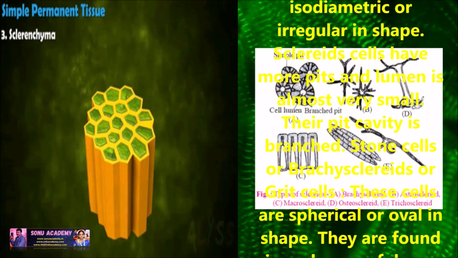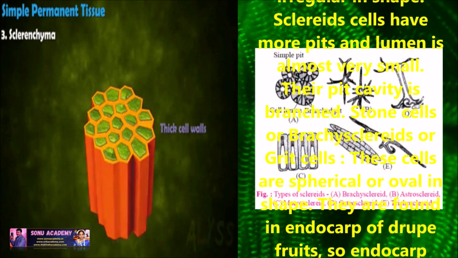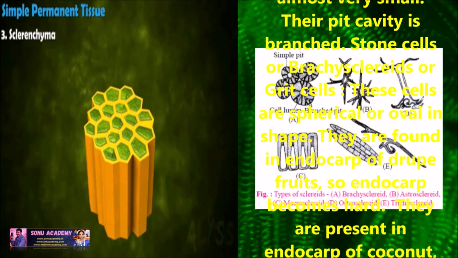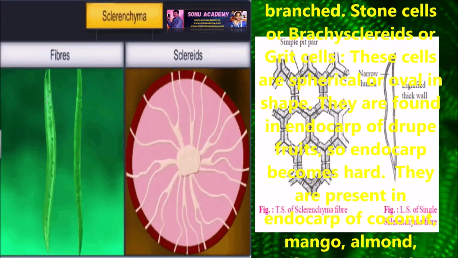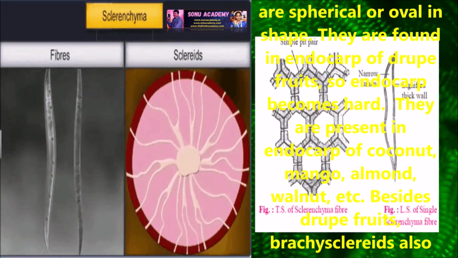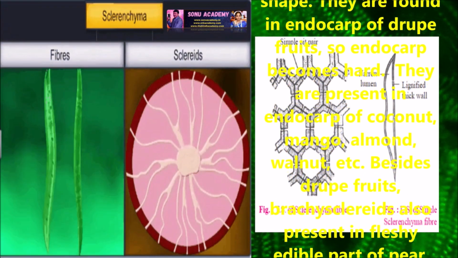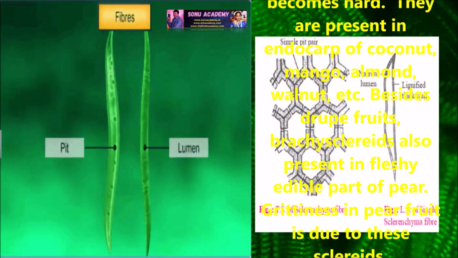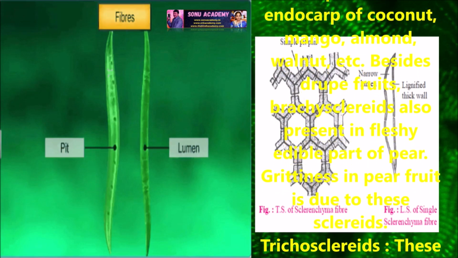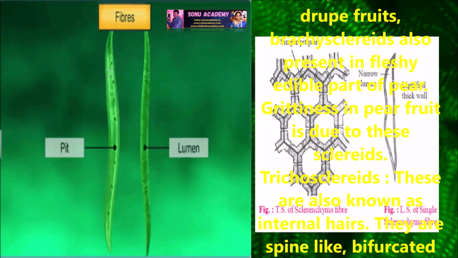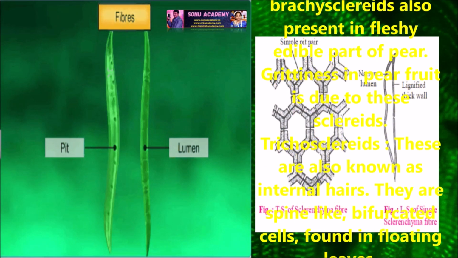Stone cells or grit cells: these cells are spherical or oval in shape. They are found in the endocarp of drupe fruits, so the endocarp becomes hard. They are present in the endocarp of coconut, mango, almond, walnut, etc. Besides drupe fruits, branched sclereids are also present in the fleshy edible part of pear. Grittiness in a pear fruit is due to these sclereids.